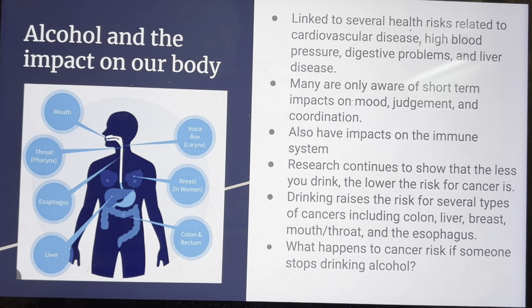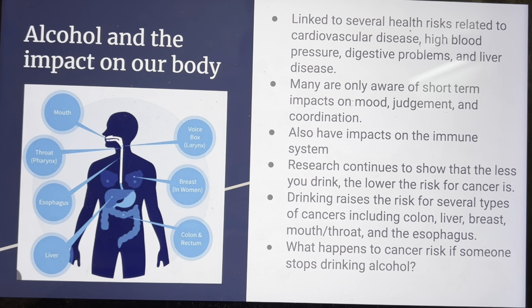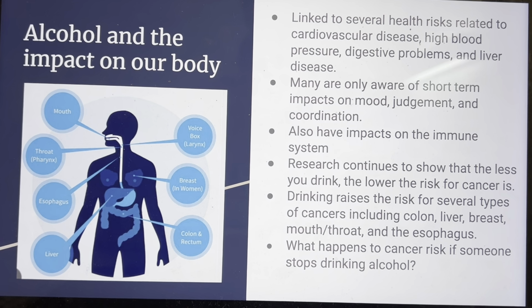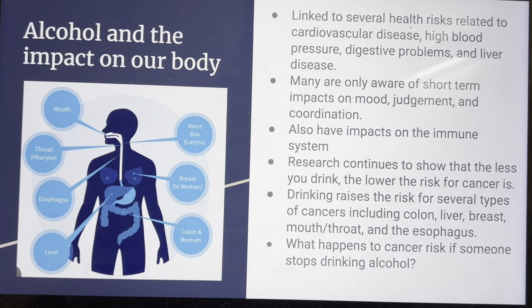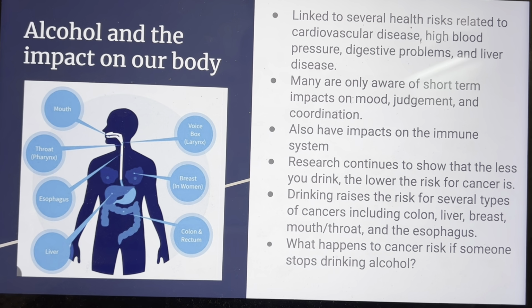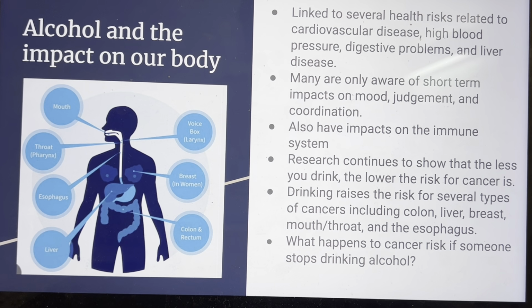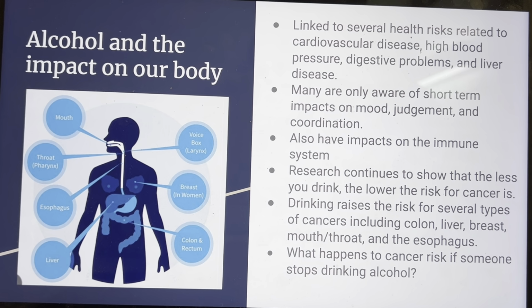Alcohol and the impact on our body. Alcohol is linked to several health risks related to cardiovascular disease, high blood pressure, digestive problems, and liver disease. Many are aware of short-term impacts on mood, judgment, and coordination. But many are not aware that alcohol also has impacts on the immune system. Drinking too much can weaken the immune system, making the body more susceptible to diseases such as tuberculosis. Research continues to show that the less you drink, the lower the risk for cancer is. Drinking raises the risk for several types of cancers, including colon, liver, breast, mouth and throat, and esophagus.